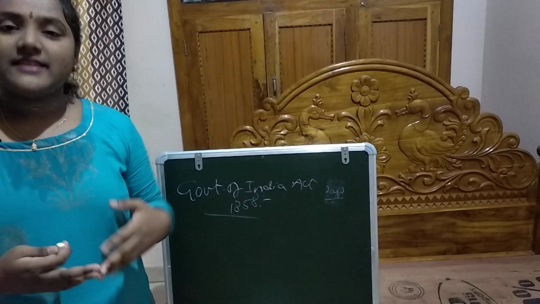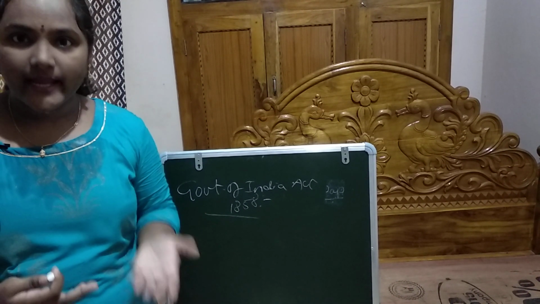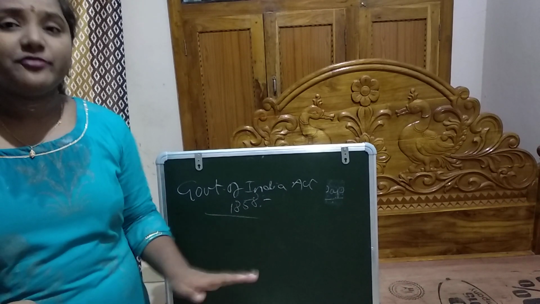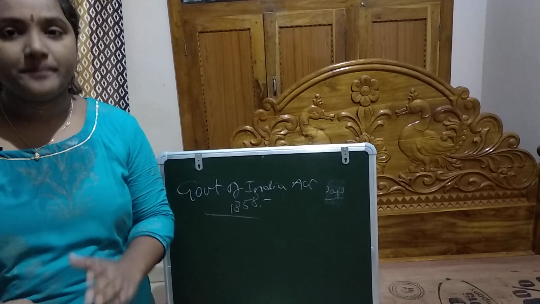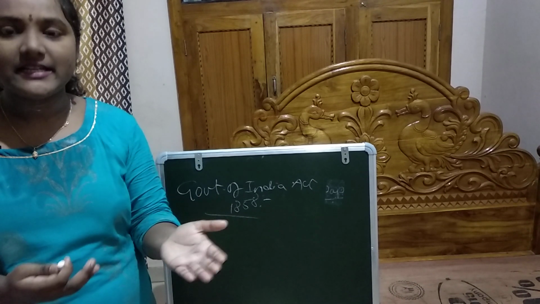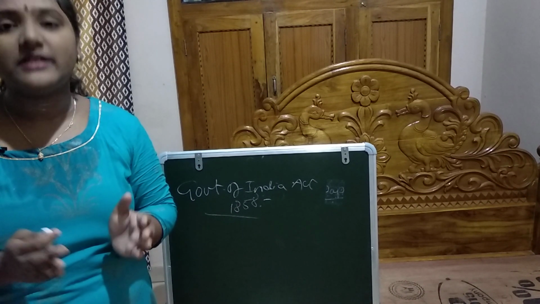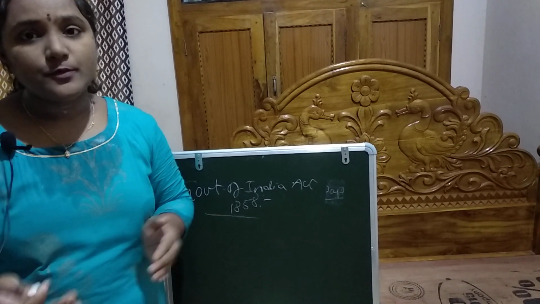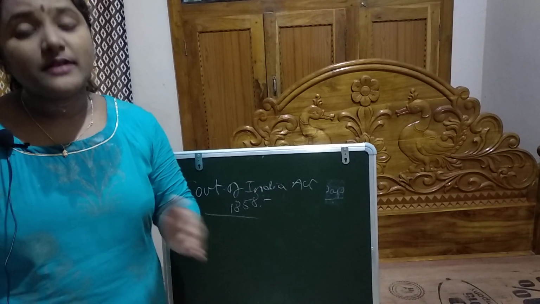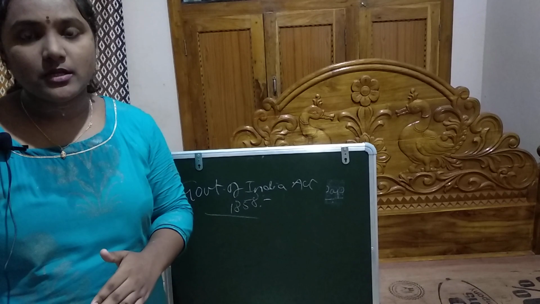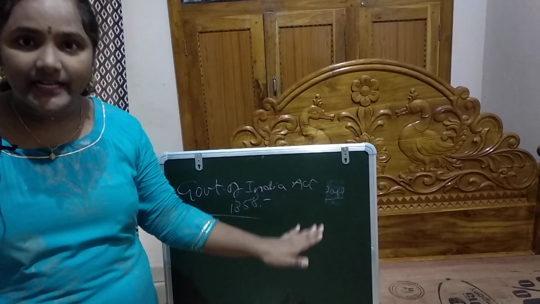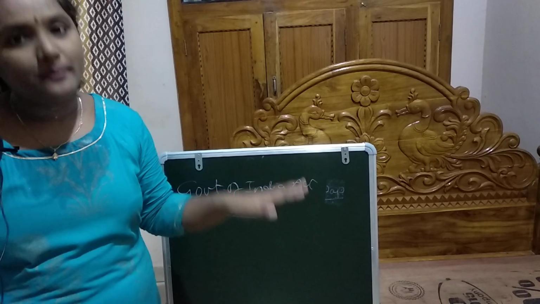This act was passed on 2nd August 1858 and was known as the Act for the Better Government of India. At that time, the British East India Company was liquidated and its functions were transferred directly to the British Crown. This act provided that India is to be governed directly in the name of the British Crown.